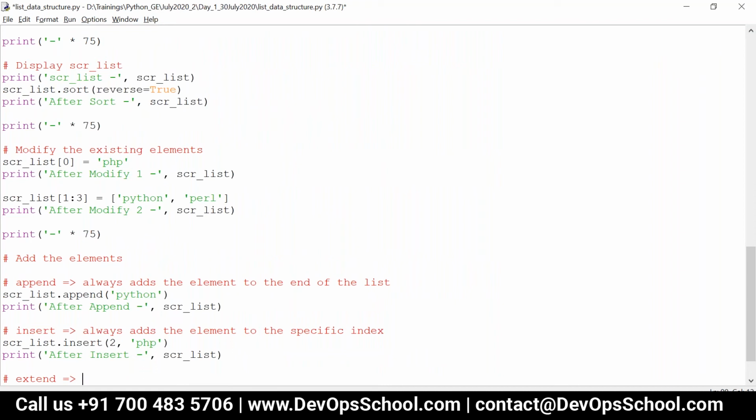And then the next one is extend. Extend adds more than one element to the end of the list.